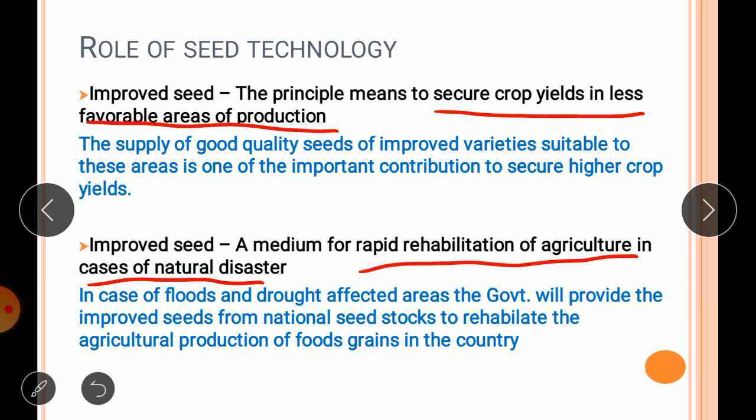The establishment of a national seed reserve stock should receive high priority for meeting such natural calamities. So national seed stock would have a twofold role to play.